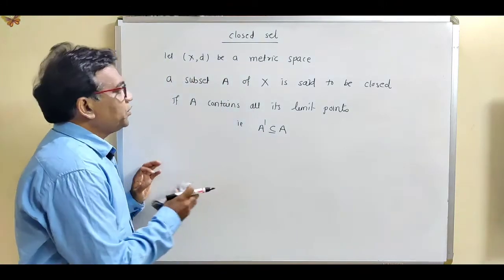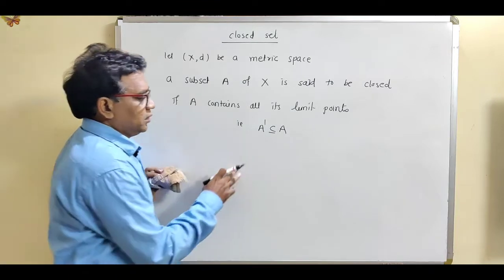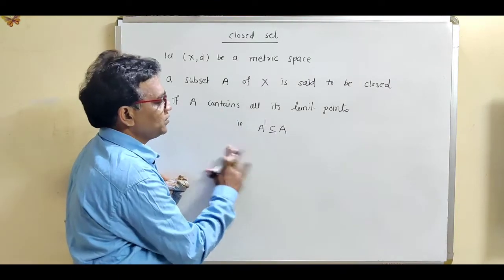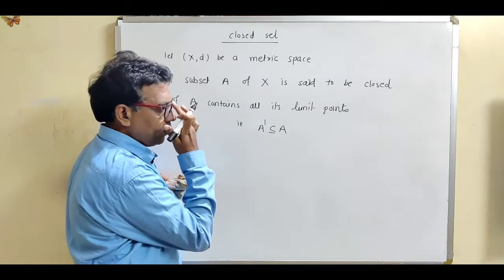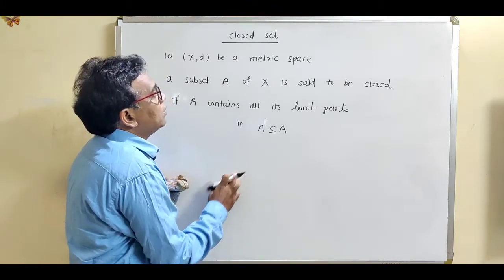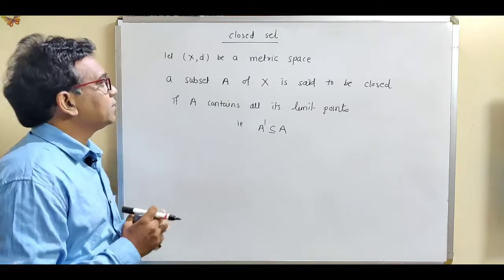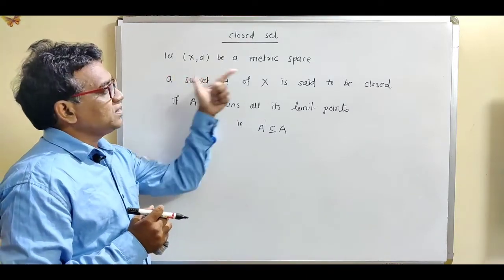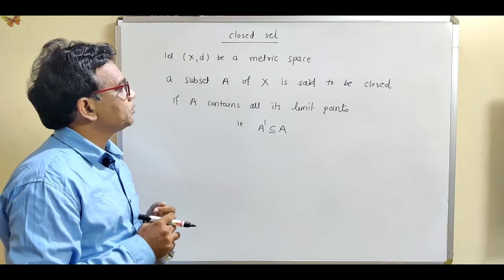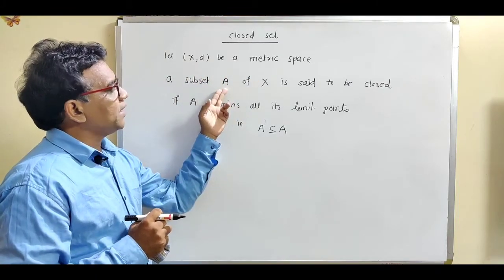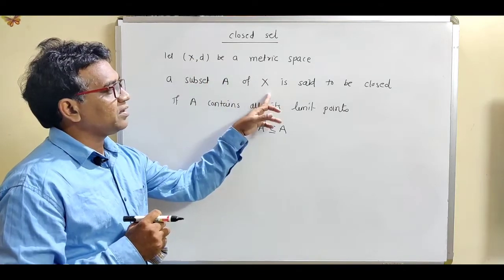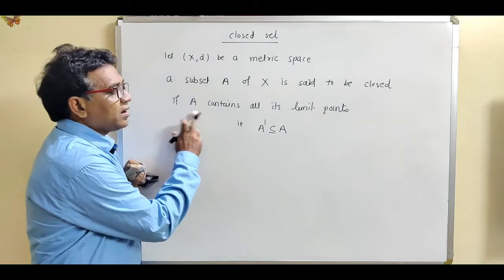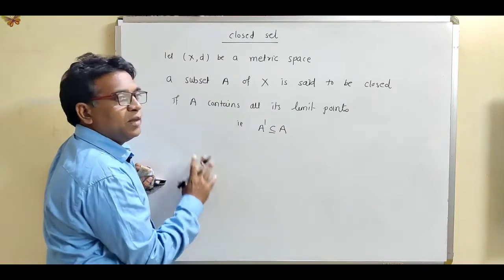Today we are going to discuss a topic in metric space, that is the closed set. Now see what is the definition of closed set. Suppose (X, d) is a metric space. A subset A of the metric space X is said to be closed if A contains all its limit points.